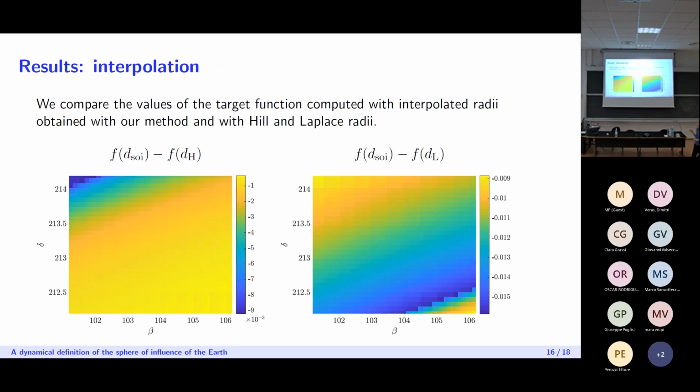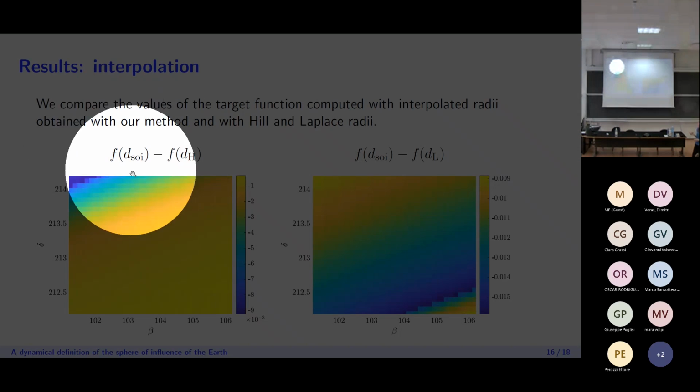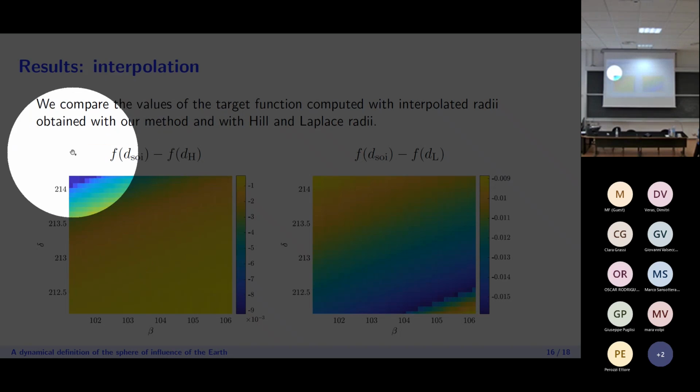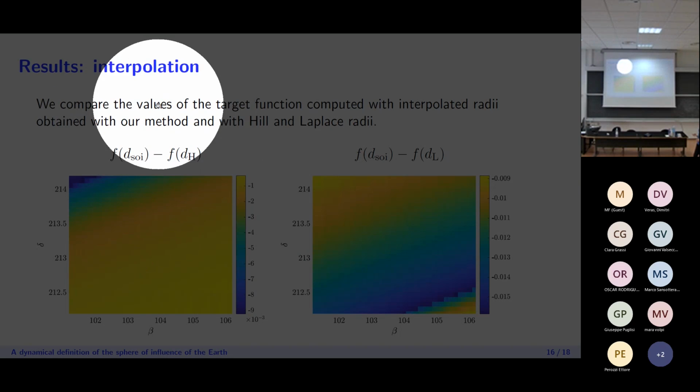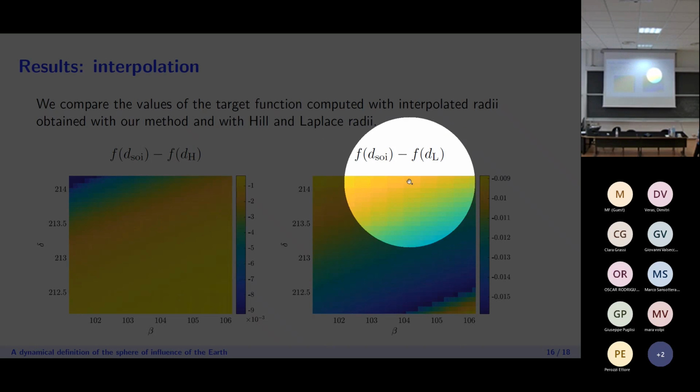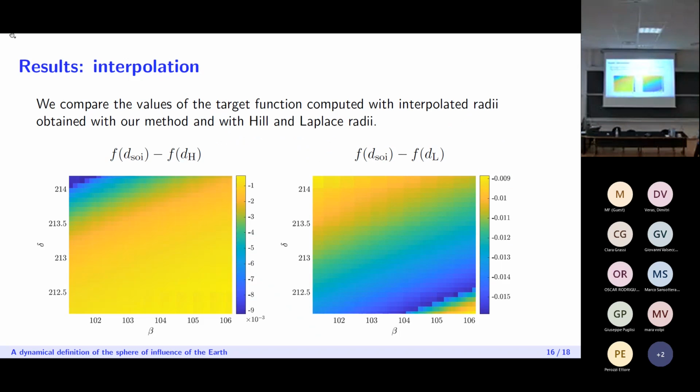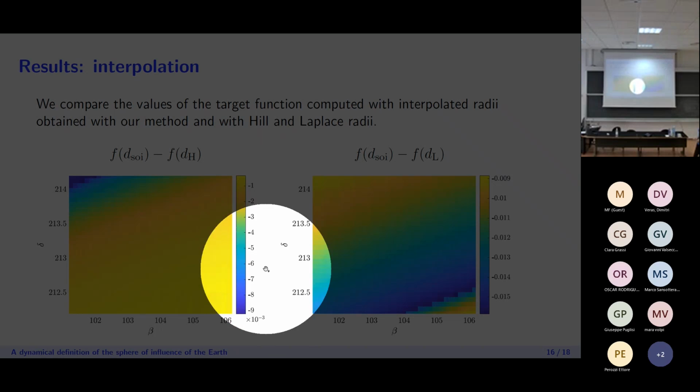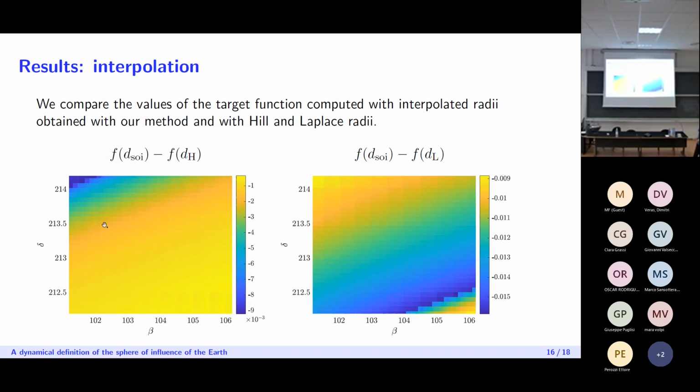And then we take the difference between the value of the target function with the interpolated radius and the value of the target function with the Hill radius here and with the Laplace radius here. As you can see, the values in this region are always negative. This means that even with the interpolated radius, the error that we would get with our method is still lower than the one we would get by using the Hill radius or Laplace radius.